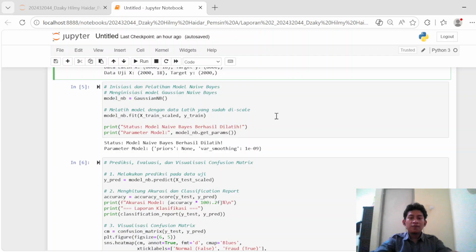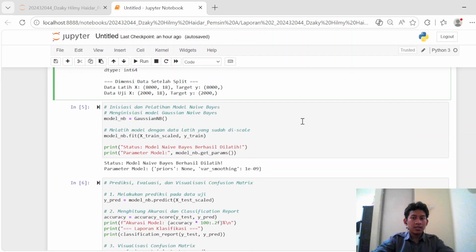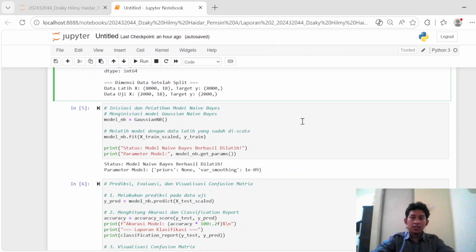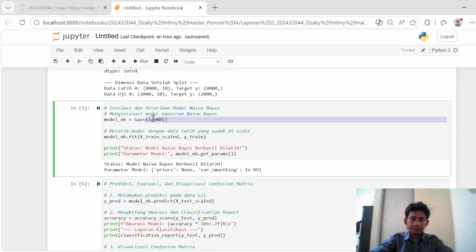Given that our features consist predominantly of continuous financial figures and scaled digital behavior, I specifically selected the Gaussian naive Bayes variant, represented in scikit-learn as the GaussianNB command.